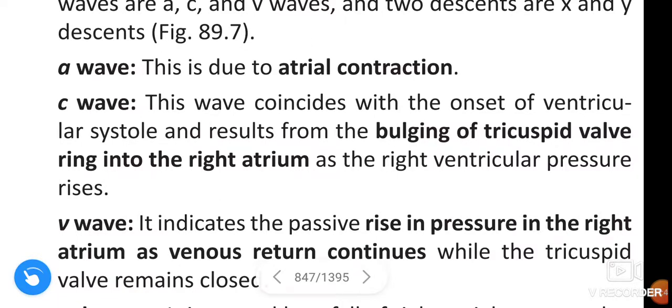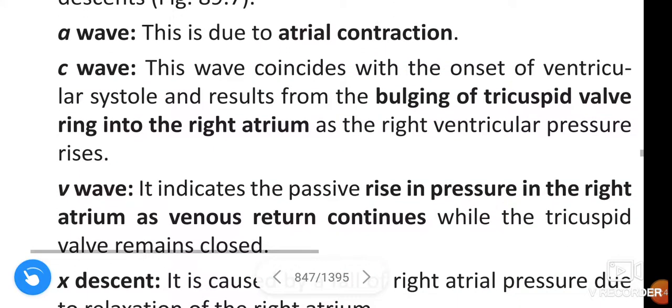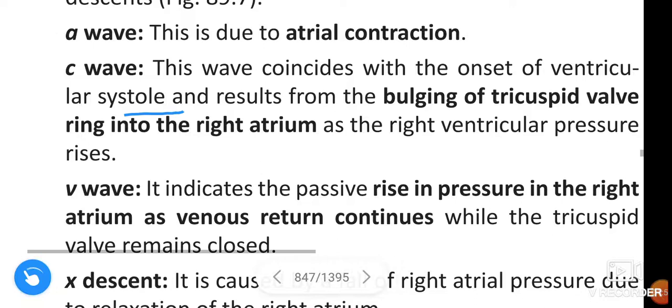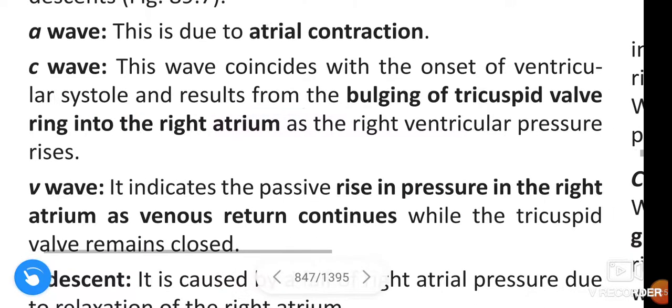Next, coming to the A wave. The A wave is formed due to atrial contraction. C wave: this wave coincides with the onset of ventricular systole and results from bulging of the tricuspid valve ring into the right atrium as the right ventricular pressure rises.